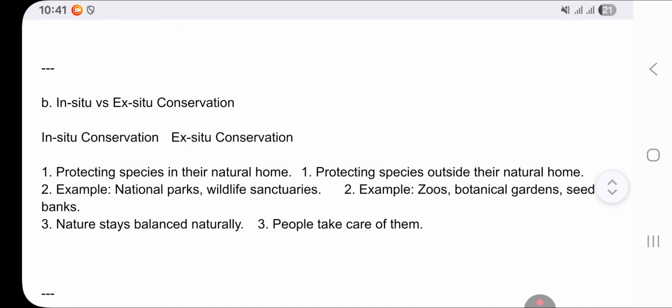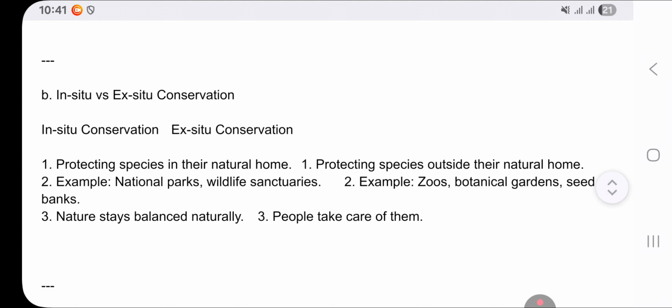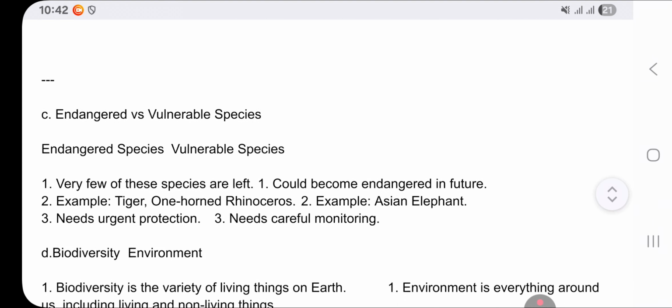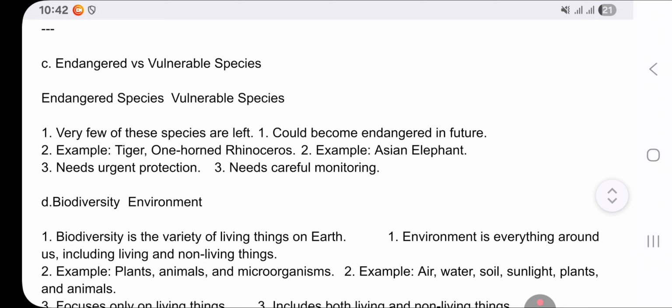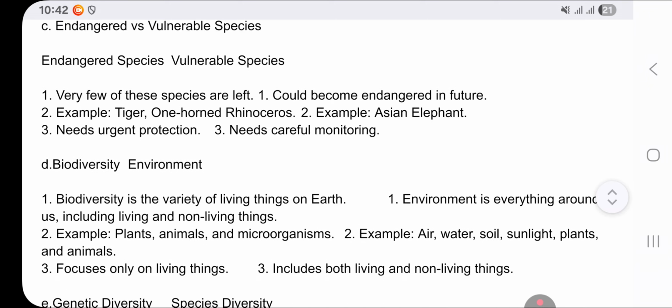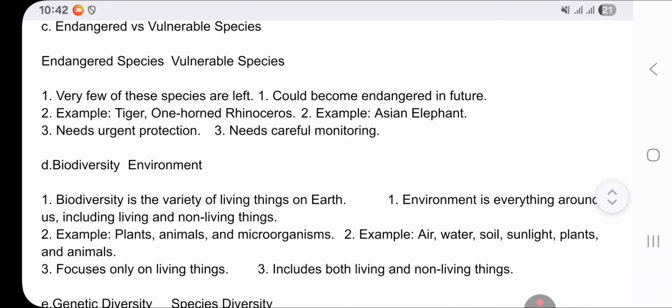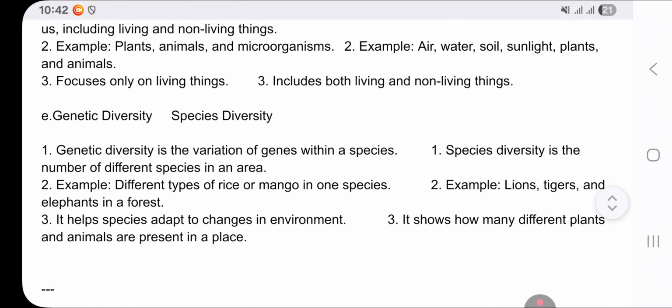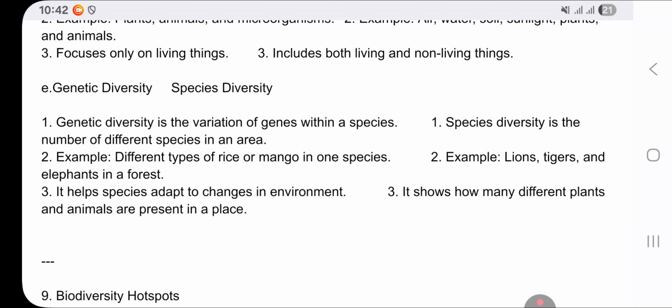So we have in situ versus ex situ conservation. Similarly, we have endangered versus vulnerable species. Fourth, biodiversity and environment. The end is left over there, so kindly write the end. Similarly, fifth, genetic diversity and species diversity.